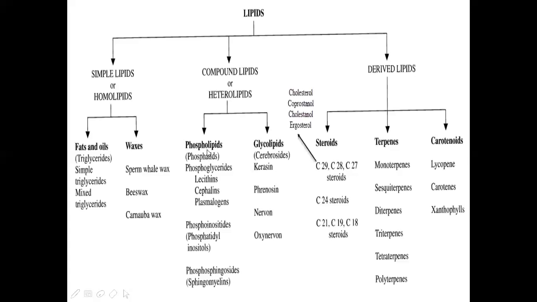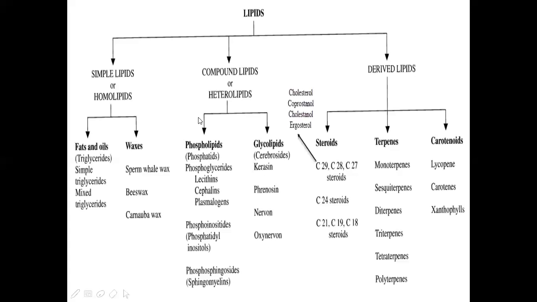A phosphate group is attached in phospholipids, and carbohydrates are attached to the lipids in glycolipids. Phospholipid examples are phosphatids, phosphoglycerides, lecithin, cephalins, plasmalogens, phosphoinositides and phosphosphingosides. Next is glycolipids. Glycolipids include cerebrosides, kerasin, phrenosine, nervone, and oxynervone.